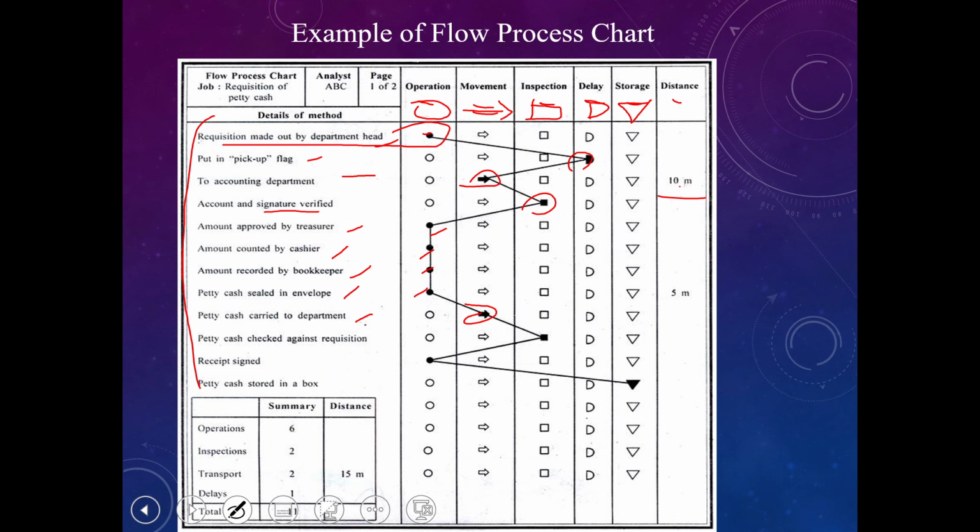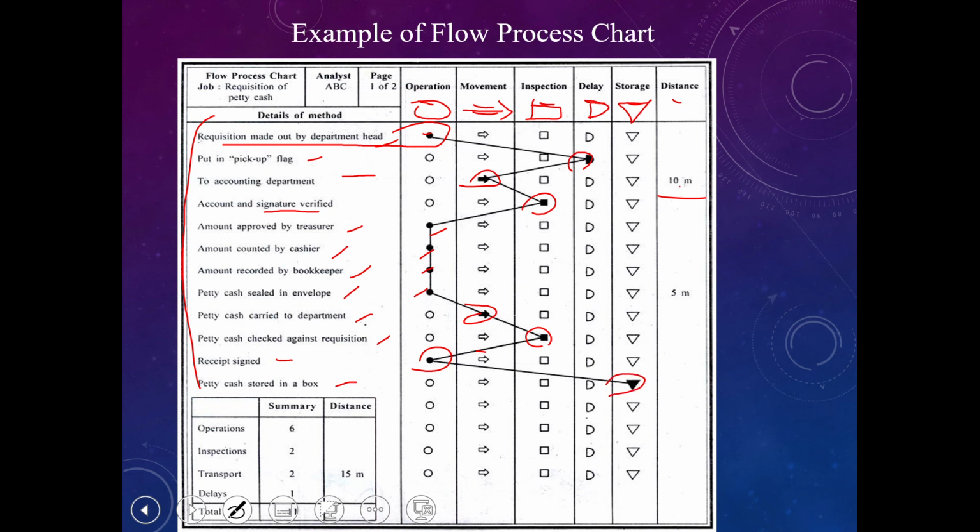And then the petty cash is checked again by the requester. After we receive the petty cash, the department head should do an inspection to count whether the money is correct against the requested amount. After inspection, they sign the receipt, acknowledging the receipt, which is a process, and then the petty cash is stored in the book.